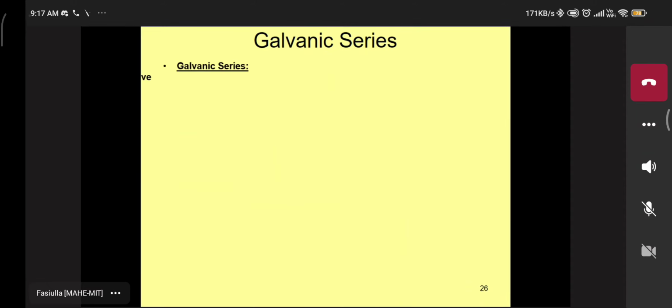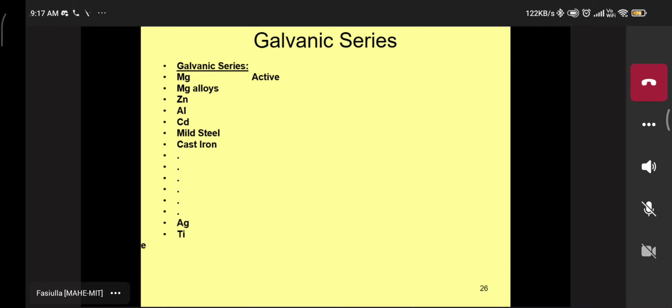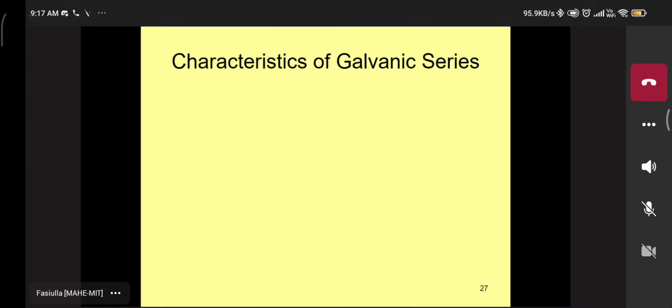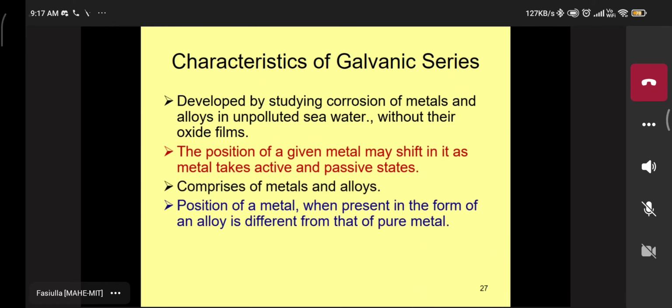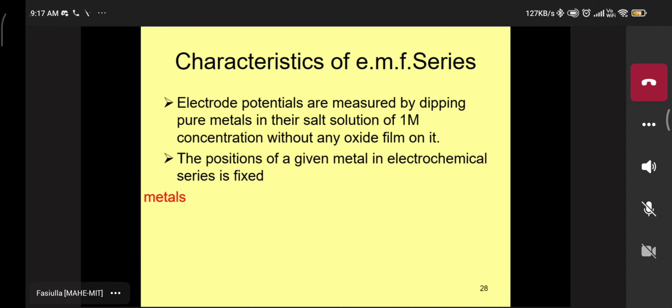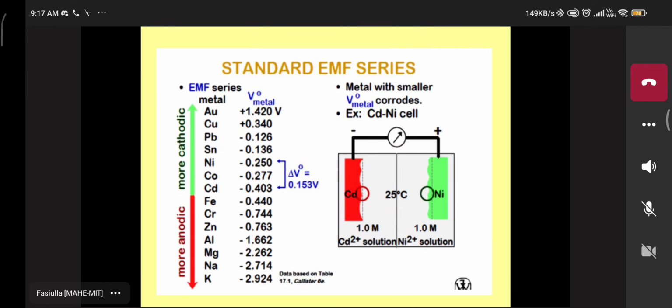This is the same thing. See here in the galvanic series: first magnesium, active metal, magnesium alloy, zinc, aluminium, cadmium, like that many metals and alloys, then noble metal. Already done that, the differences. See here, the standard EMF value.